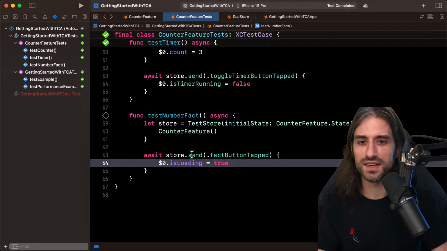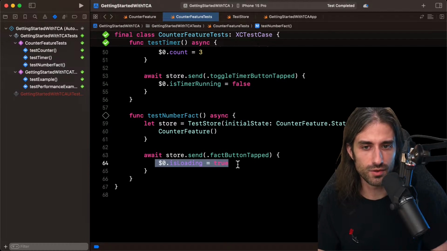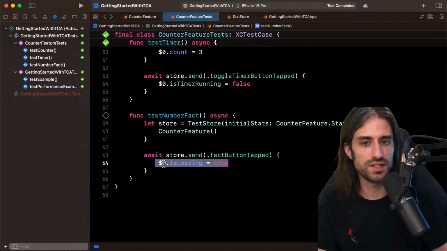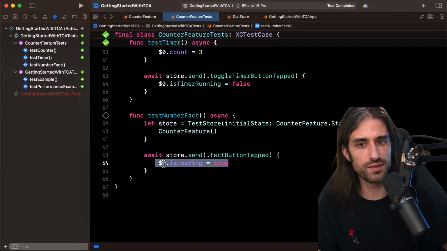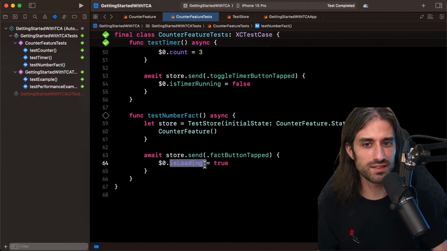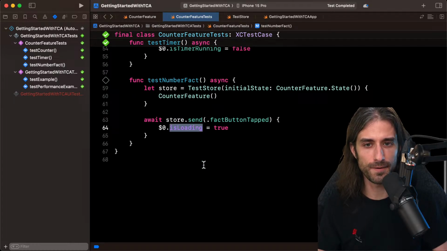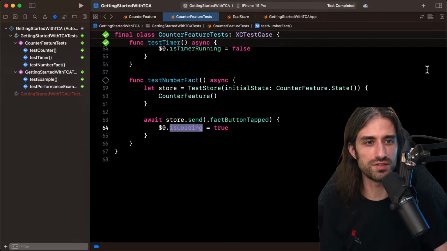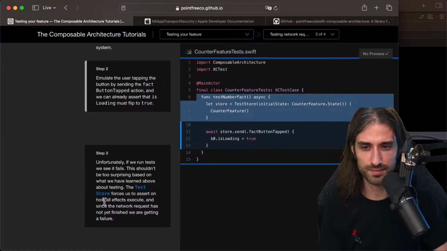I wanted to say something and I forgot. Yes, I wanted to say that this says that it tests that the loader is displayed on the screen. To be perfectly exact, it tests that isLoading becomes true. We could also have a bug in the view that makes it that isLoading is not matched to the loader appearing, and this will not catch it. So it only tests the logic, but not how SwiftUI reads that logic. You would still need some kind of UI test for that part.